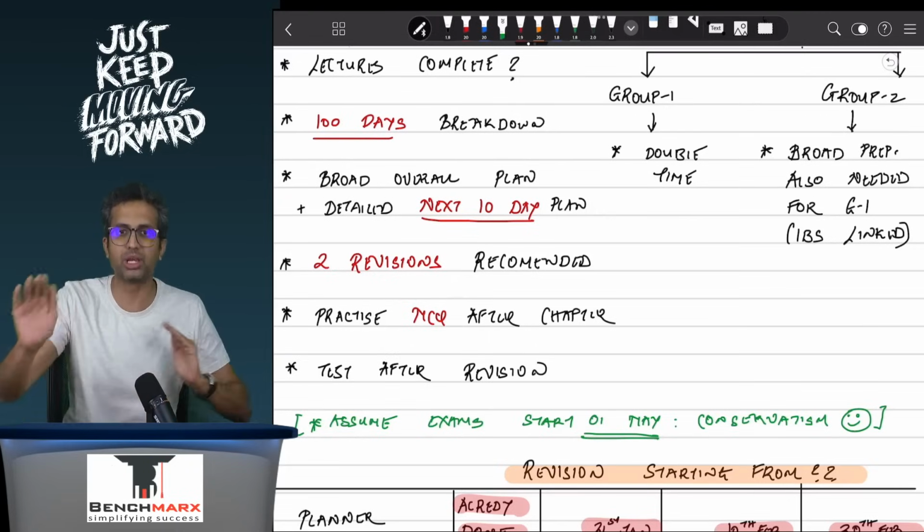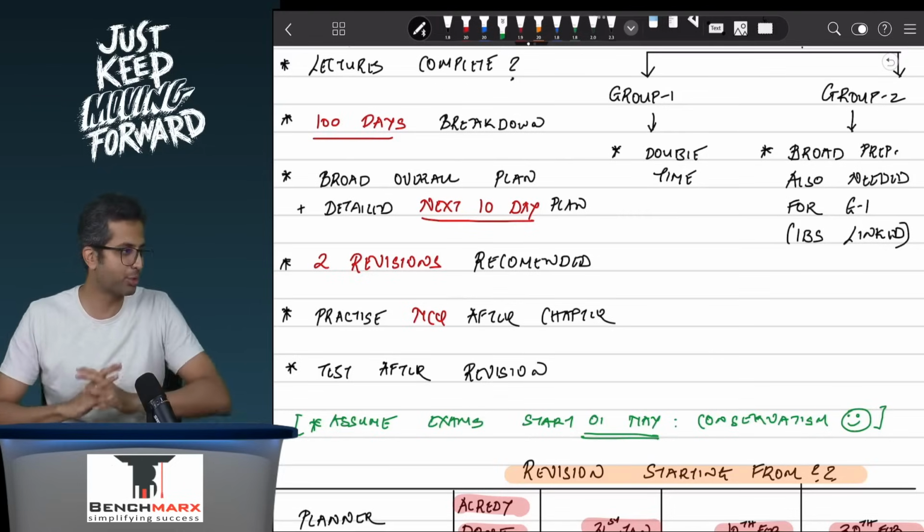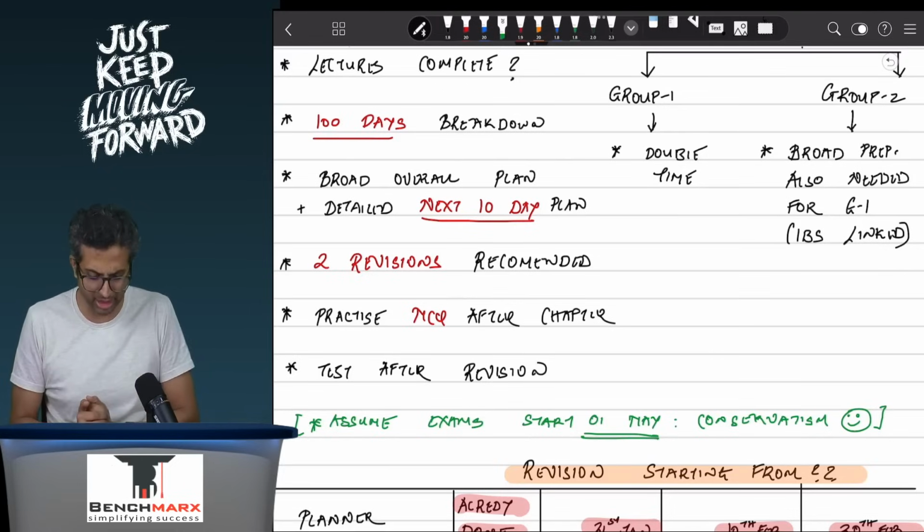MCQs are there to help you. Remember, they are not really there to put you down. They will actually help your scoring pattern even better.